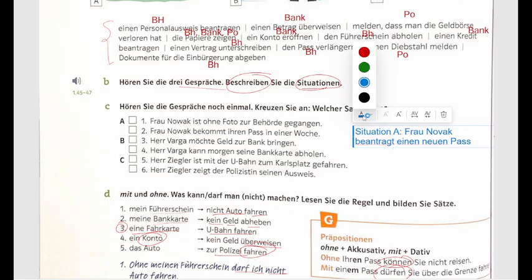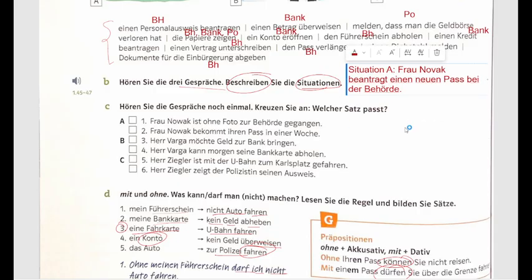Now, where is she requesting, where is this incident taking place? So, can I say by der Behörde? Okay, so the most proper structure would be: bei der Behörde beantragt Frau Nowak einen neuen Pass. So we should write the preposition in the first position. That's also correct. Okay, and now: wenn Sie das Gespräch noch einmal hören, kreuzen Sie an, welcher Satz passt, which sentence is correct.